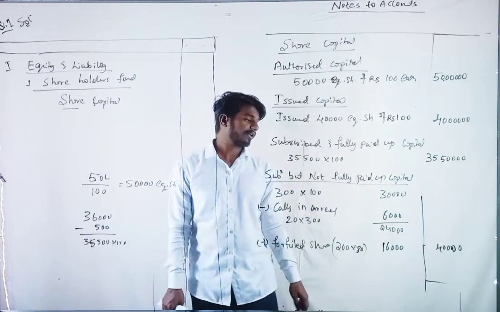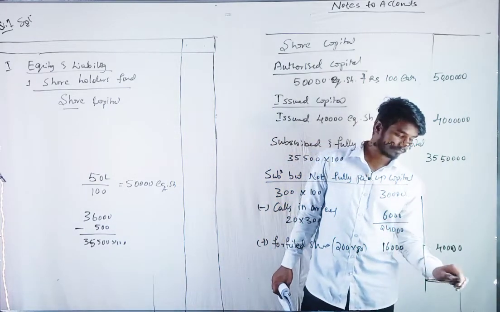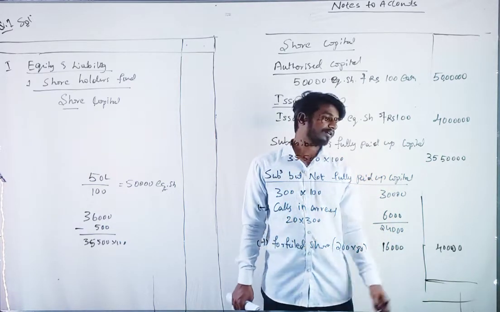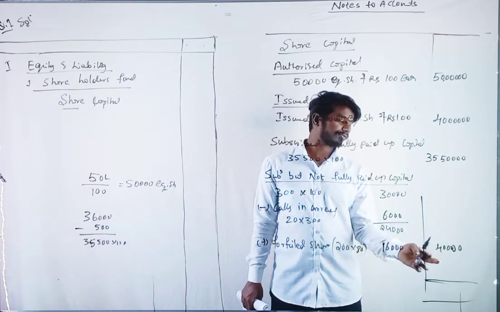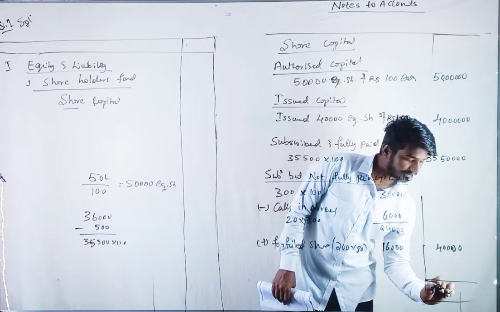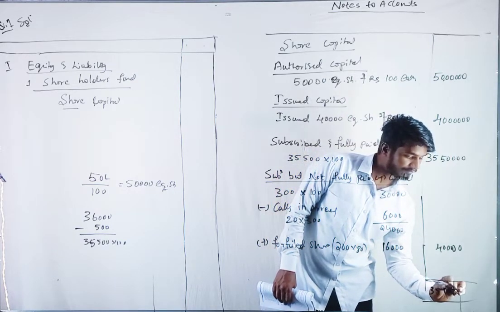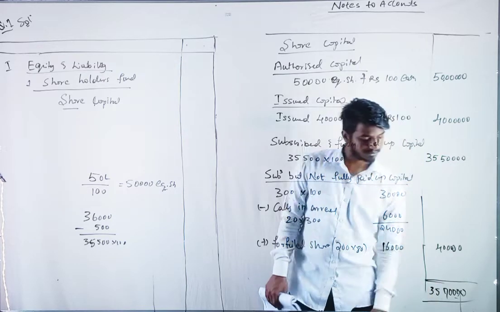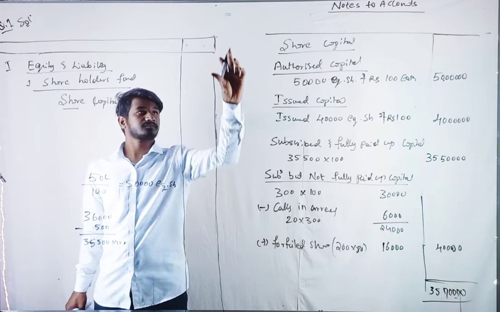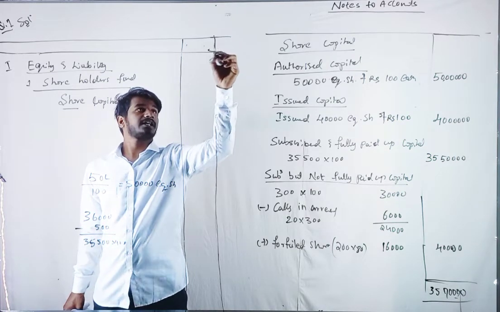So, shall we calculate how much it comes out? 35 lakh 50,000 plus 40,000, 35 lakh 90,000. 35 lakh 90,000 is the share capital.